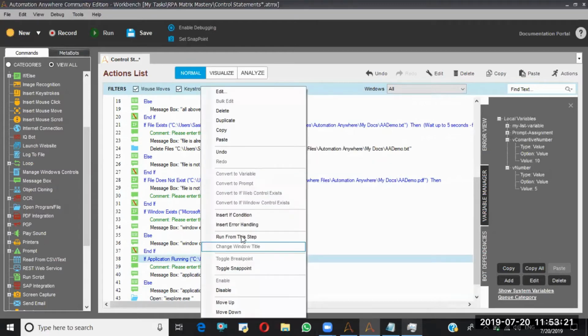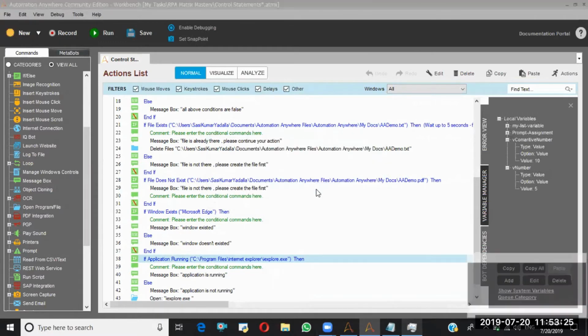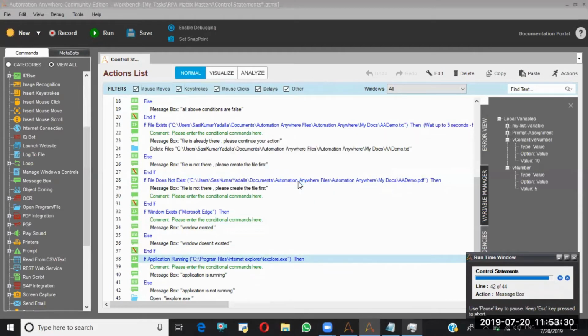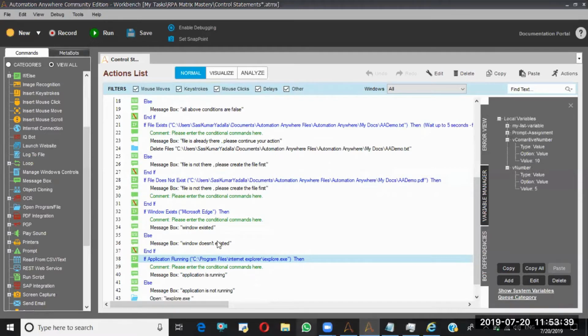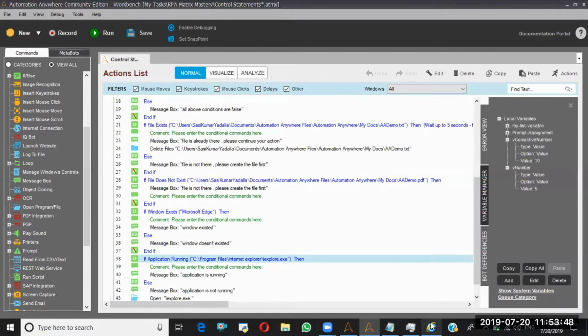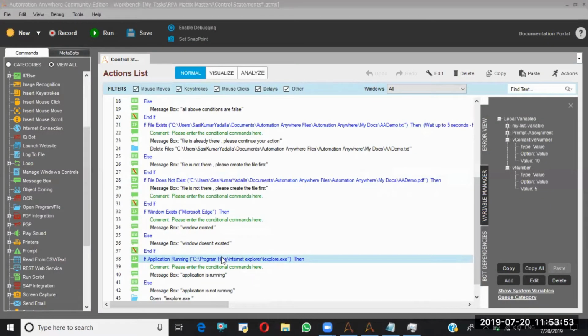Run from this step. Yes. See, application is not running, so that's the reason it's going to open that particular application. See, Internet Explorer has been opened. Okay. Now I am going to run one more time. Run from this step. See, now it is showing the application is in running status. Let me close this one. So now I terminated that program. Run from this step.